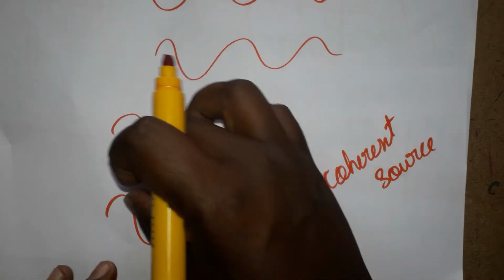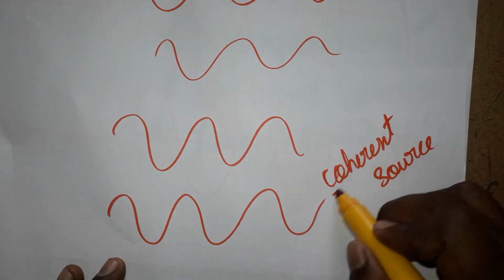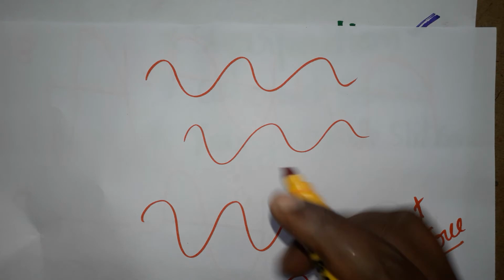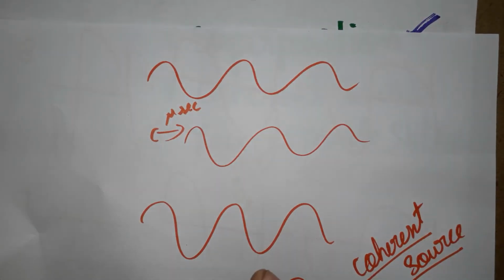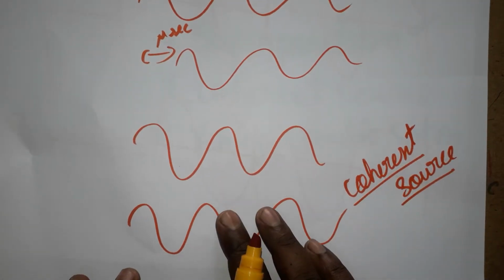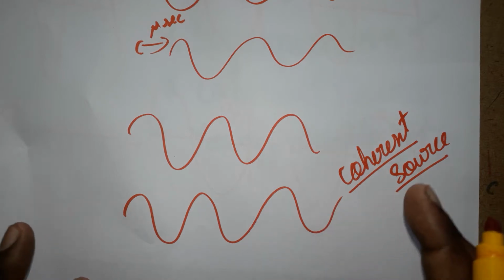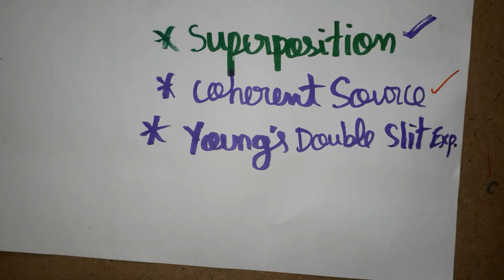Coherent source means when the light is in the same phase, with the same frequency and same amplitude, that time we call it a coherent source. When you try to switch on at the same time, even a microsecond difference will be there, and that creates a phase difference. So a coherent source is obtained from a single source, and that only Young's double slit experiment represents. The light which has the same phase, same amplitude and same frequency, we call a coherent source.